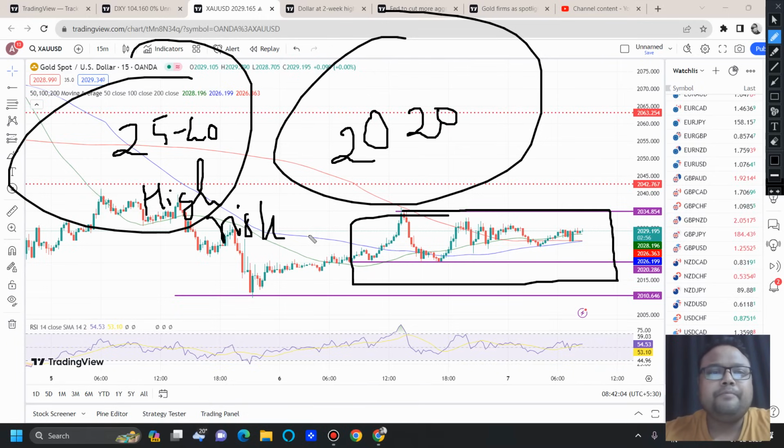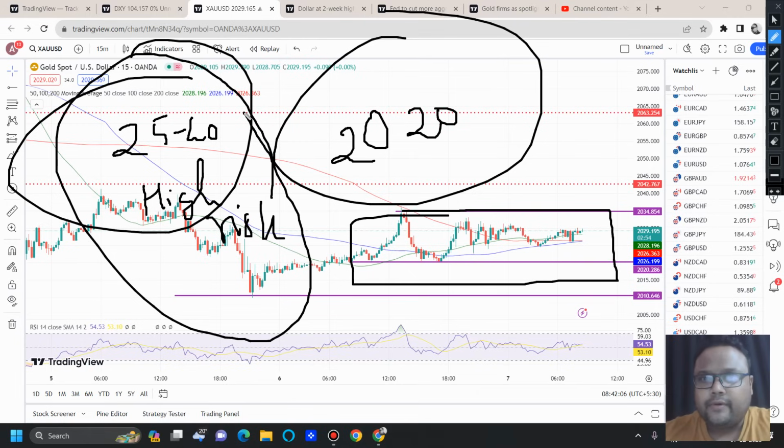As I already said, in low volume market, when the volume is very low, breakouts are risky because it may lead to a false breakout as well. But still, many of you love to trade. That's why I'm sharing this, that some are reliable trading opportunities and some are high risk trading opportunities. If you are in a very tight spot, you are not in a position to lose any money, then obviously you should stay away from this, and you should only focus on the major levels and reliable trading opportunities.